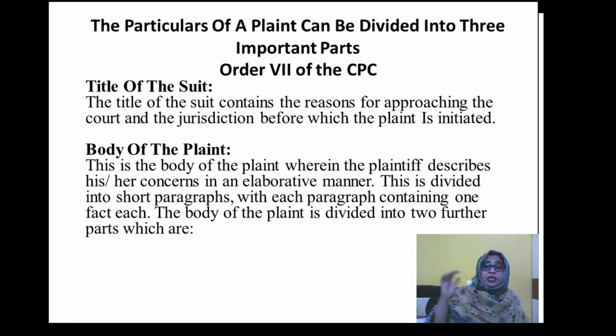After completion of the title of the suit, in the title itself we should describe the parties' names. Parties' names means the plaintiff. If there is one plaintiff, the description of that plaintiff is given. If there are many plaintiffs, the description like name, residence, place, everything should be mentioned. Same with the defendant: if there is one defendant, we should mention the description like name, residence, place, everything. If there are multiple people, descriptions have to be given. So the parties' names are clearly described in the title of the suit.